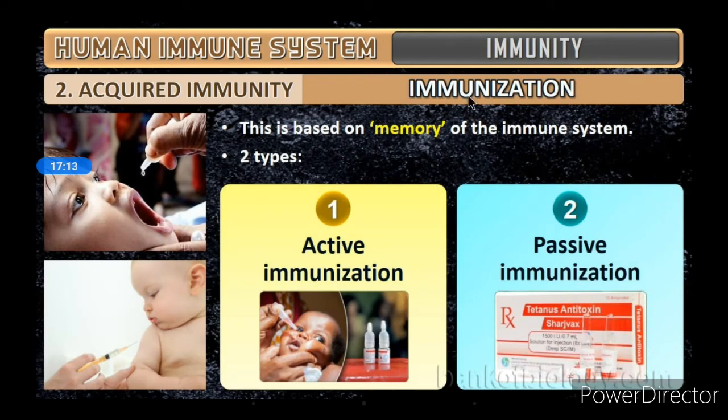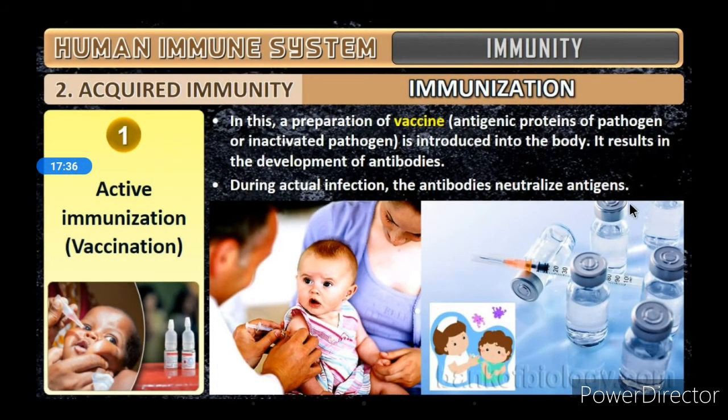Then comes immunization. We already know what immunization is, right? This is based on the memory of the immune system, and there are two types, active immunization and passive immunization. All of you know what immunization is, and the government always supports immunizations. Then active immunization, or vaccination.